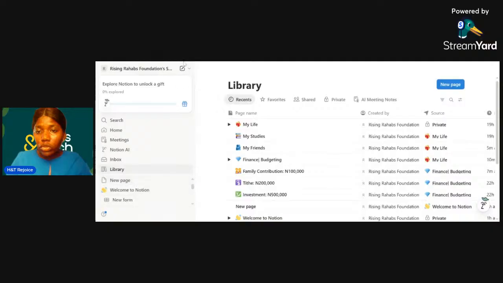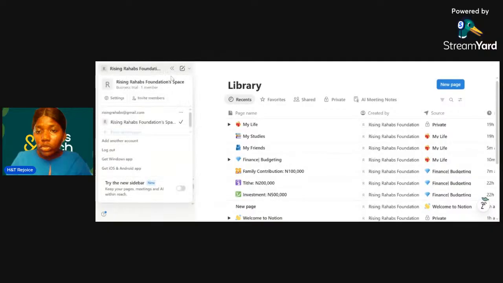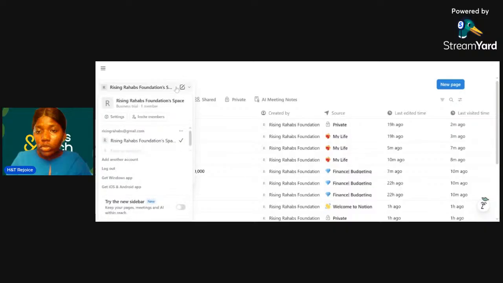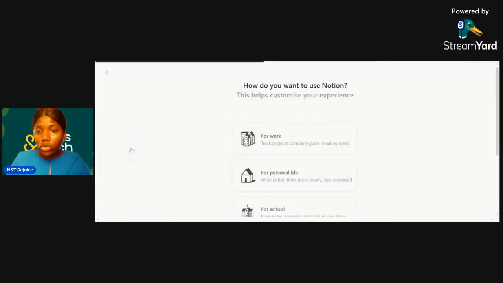So we're going to create a new workspace. Now this is the current account I'm using, but I want us to create an additional workspace. So here we're going to see new workspace.